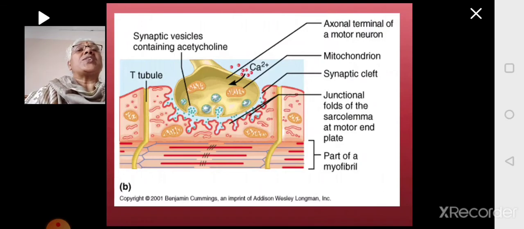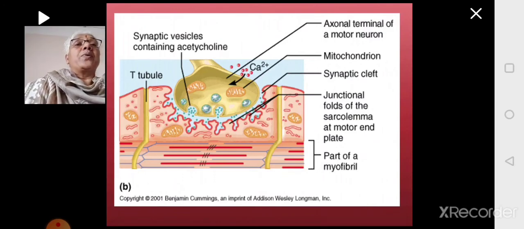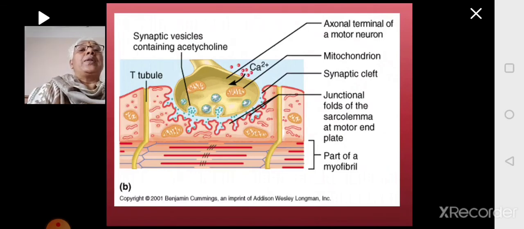When the action potential is elicited, it will cause the adjacent location of the membrane to elicit another action potential. Thus, a wave of action potential will be generated and that will pass through the T-tubule. The T-tubule is the invagination of the muscle membrane, that is the sarcolemma. So the action potential enters through the T-tubule and then it enters into the muscle fiber. This is what is happening at the neuromuscular junction.